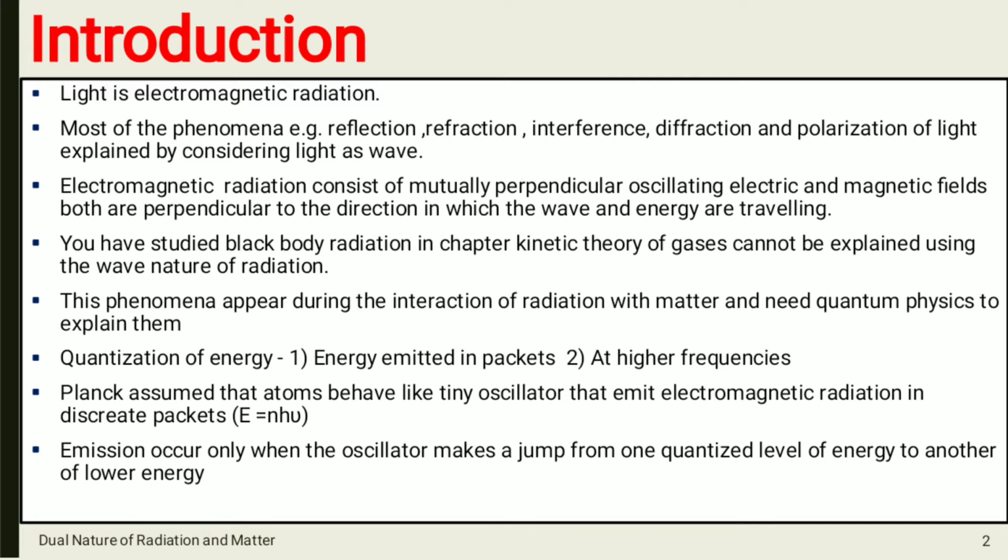That is the nature of light: light is electromagnetic radiation, and as it propagates in the medium it has two components, electric and magnetic fields, which oscillate perpendicular to each other, and the direction of propagation is always perpendicular to both the electric and magnetic fields.